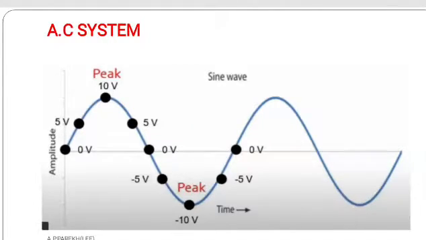So friends, it is not a good idea to take the peak value for calculations while we are using the AC voltage or the AC system. So what is the solution for that? The solution is that we have to use the RMS value, the effective value which is equivalent to the DC. So now let us understand how RMS value can be calculated.